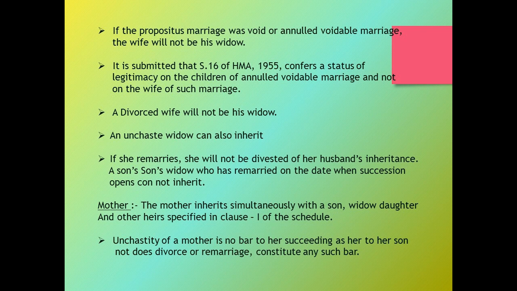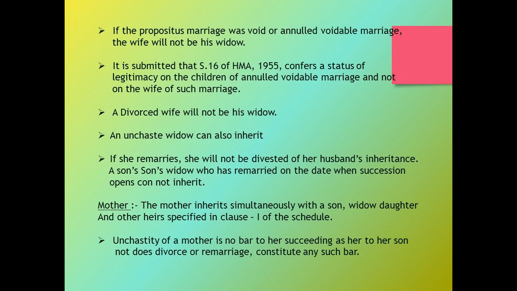A divorced wife will not be his widow. An unchaste widow can also inherit the property of the intestate, and if she remarries, she will not be divested of her husband's inheritance.